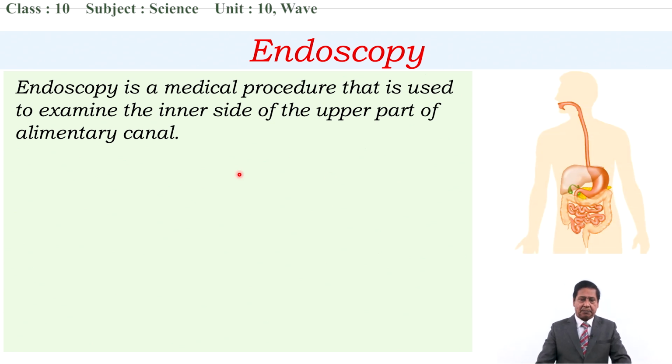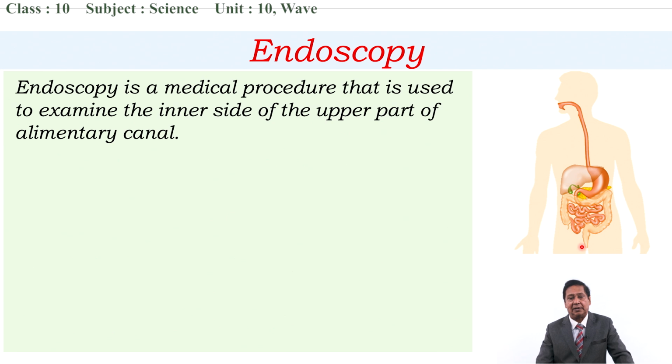Let's have the picture of the alimentary canal. The alimentary canal starts from the mouth and ends at the anus. Mouth and then esophagus. Whatever we eat enters the alimentary canal through the mouth. It goes to the esophagus, then the stomach, then the duodenum, then the ileum, and the large intestine, and lastly comes to the rectum. Any undigested material is thrown out through the anus.